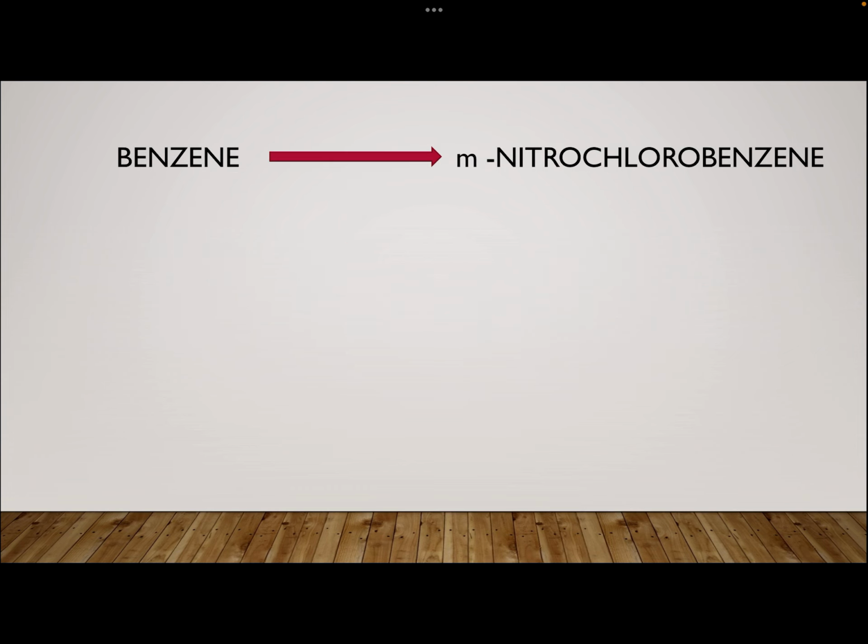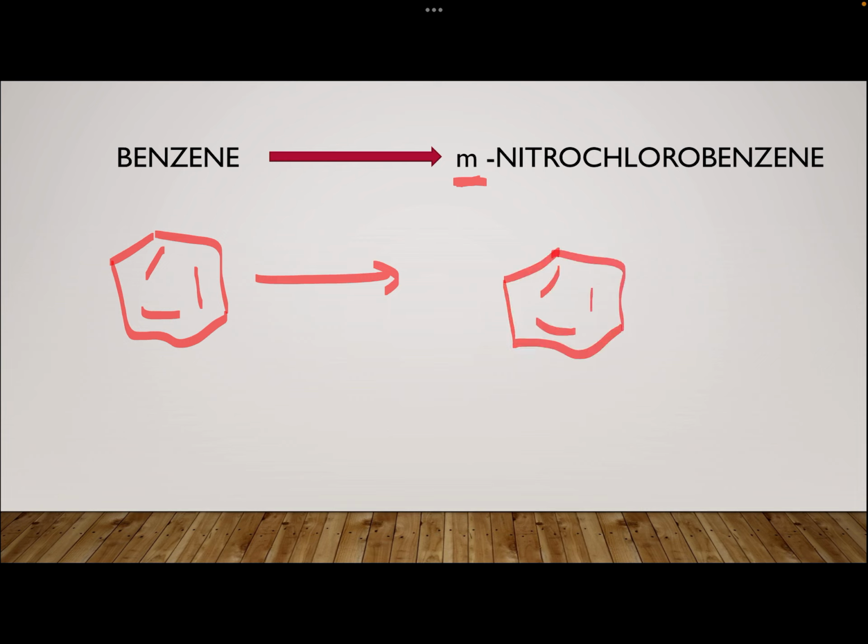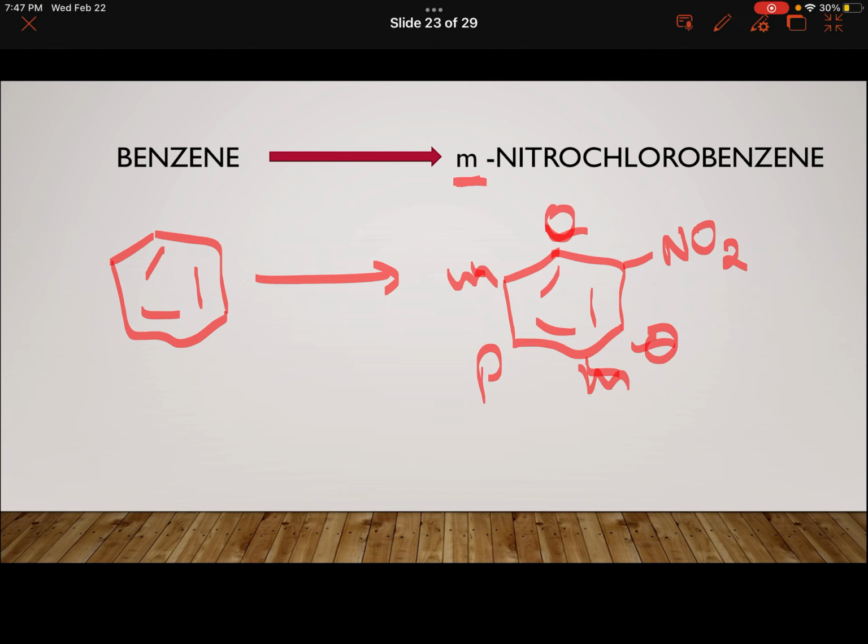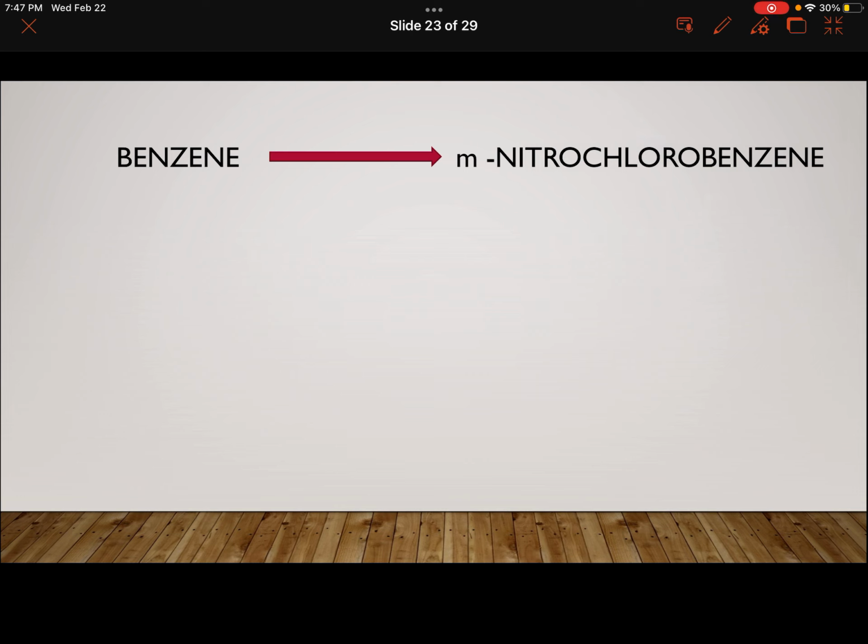Benzene to meta-nitrochlorobenzene. Now see, we need meta. So benzene, on any carbon you put nitro and meta. Next two positions are ortho, next two are meta and the exactly opposite is para. I hope you remember all that. Ortho, meta, para. So you will start with benzene.